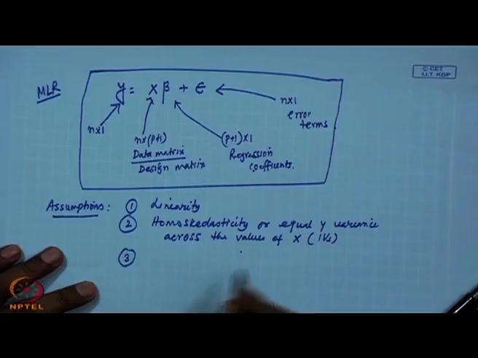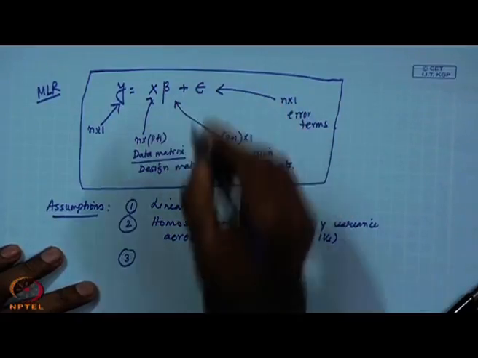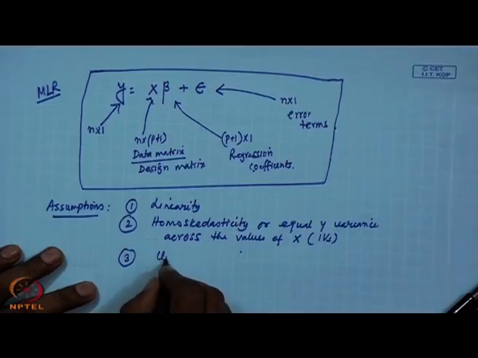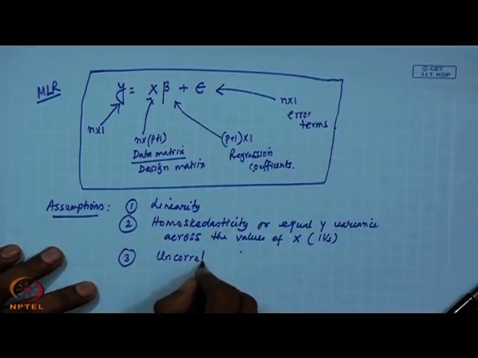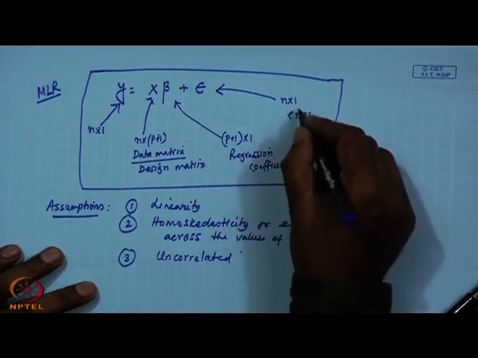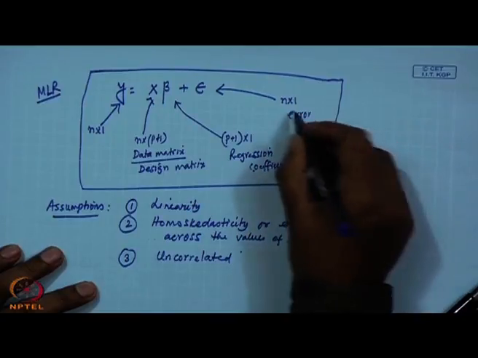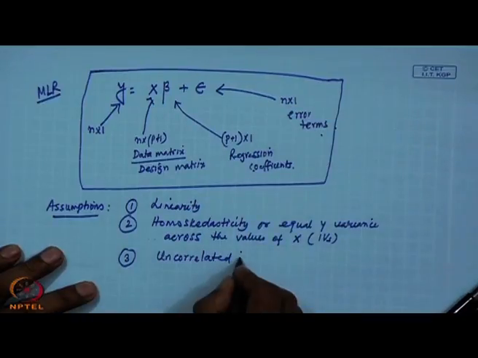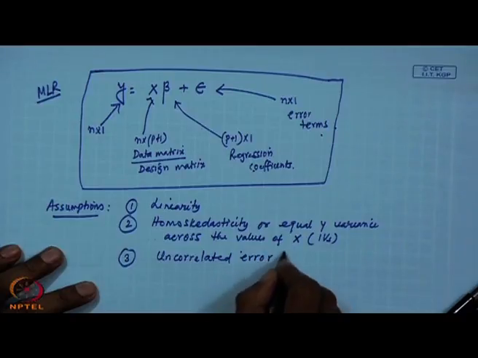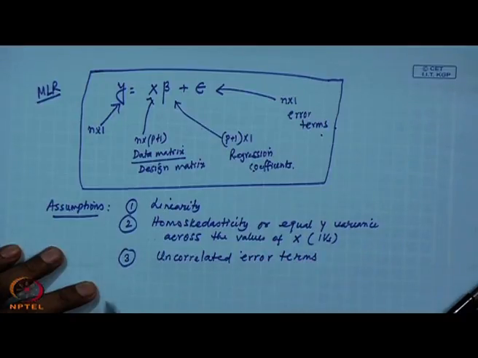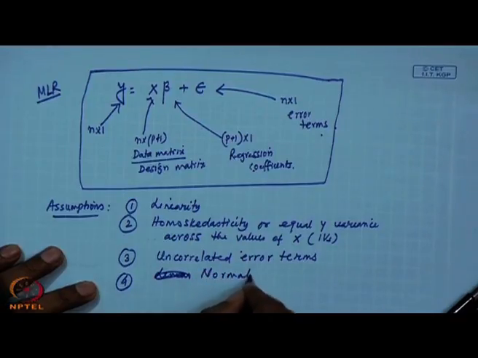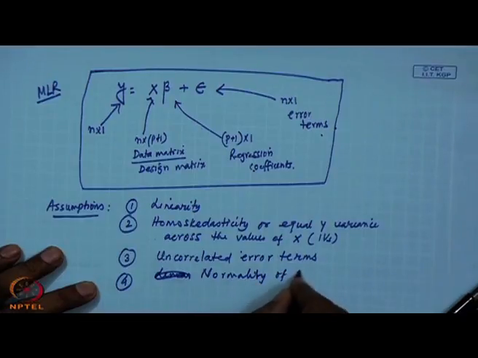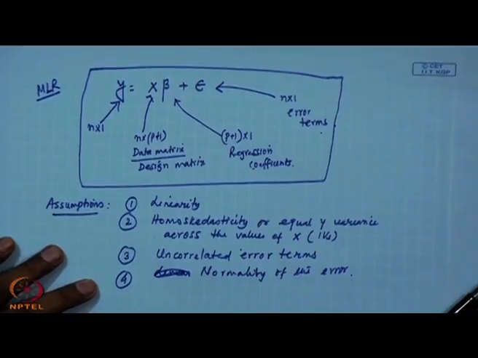Then the third one is, we have seen that the error term is there. So, the errors will be uncorrelated error terms. That means there are n cross 1 errors, this vector, and these will not be correlated, uncorrelated error terms, and definitely, sorry, normality of the error terms, normality of the error.